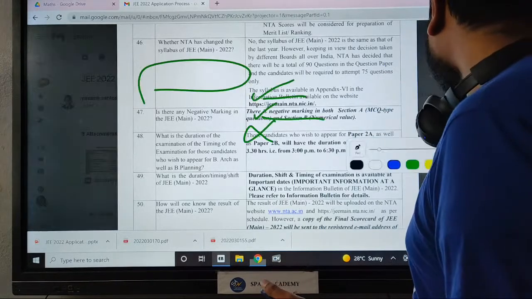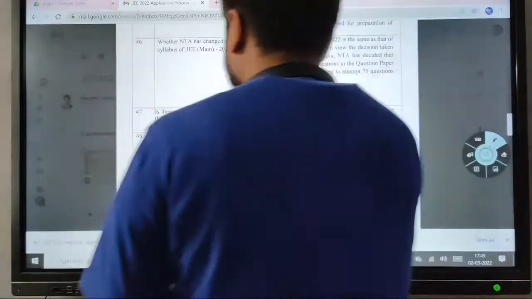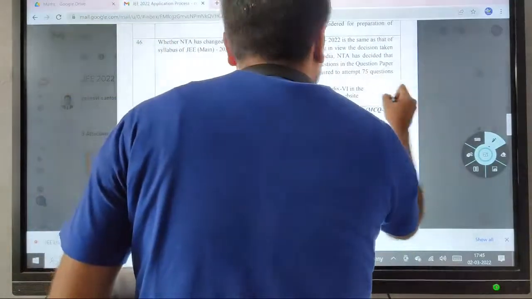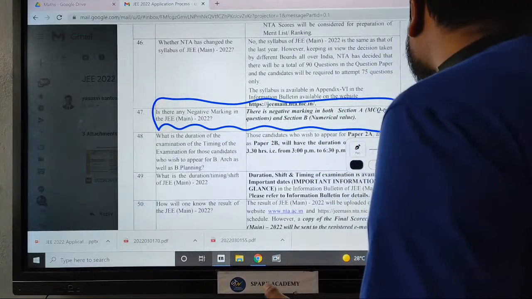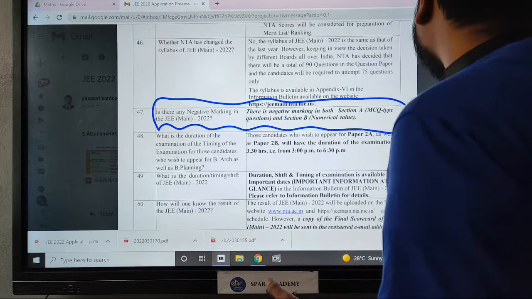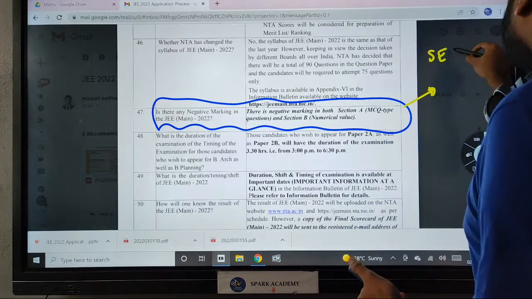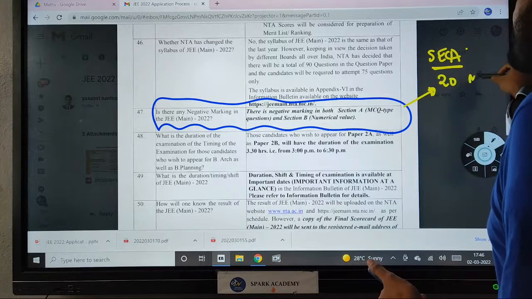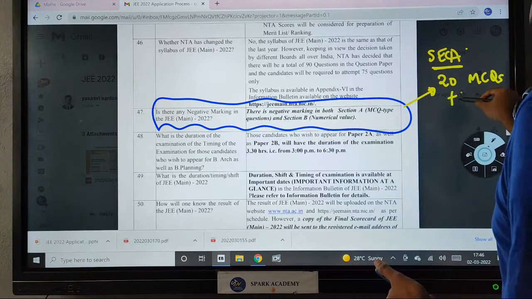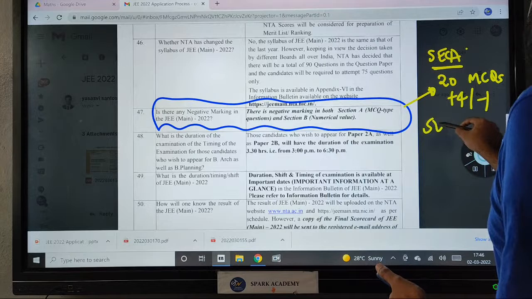So this is the change. I think Ankit, you were right. I wanted to convey that, but I think it came out wrong. Look at this. In both sections, the only change is in section A: out of 20 questions, these are multiple choice questions, +4 and -1.